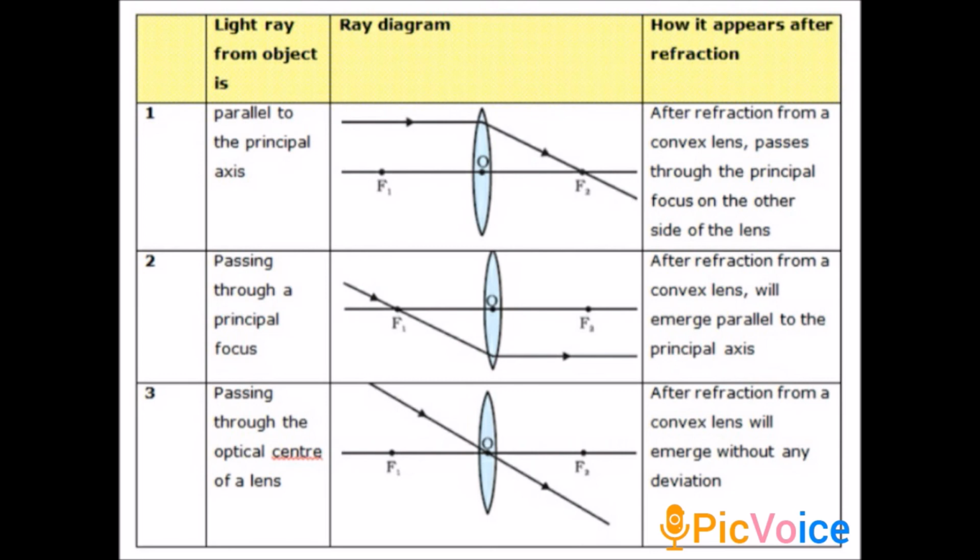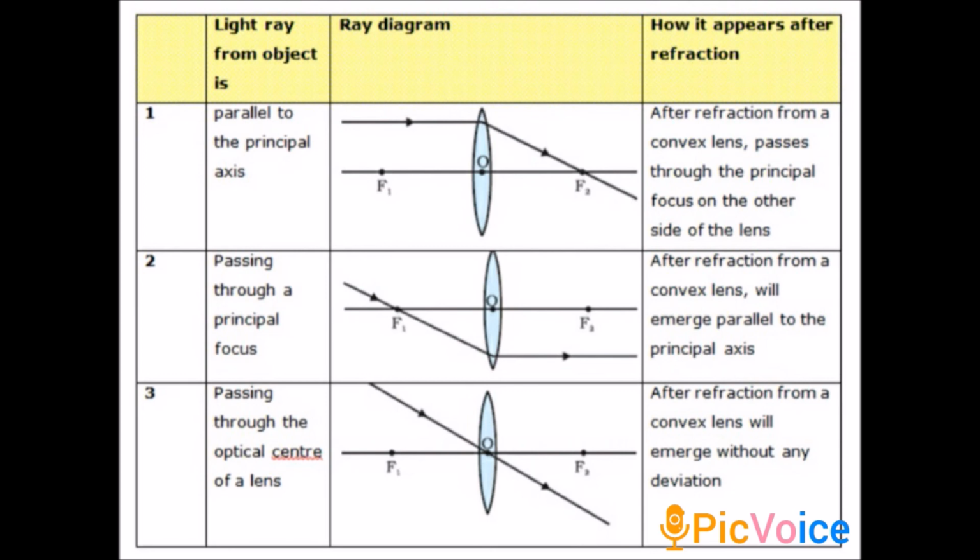First it passes through F1 and strikes the convex lens, and the refracted ray is parallel to the principal axis. And in the case of the concave lens, the ray coming from the source is directed towards the principal focus, and here the refracted ray is also parallel to the principal axis.